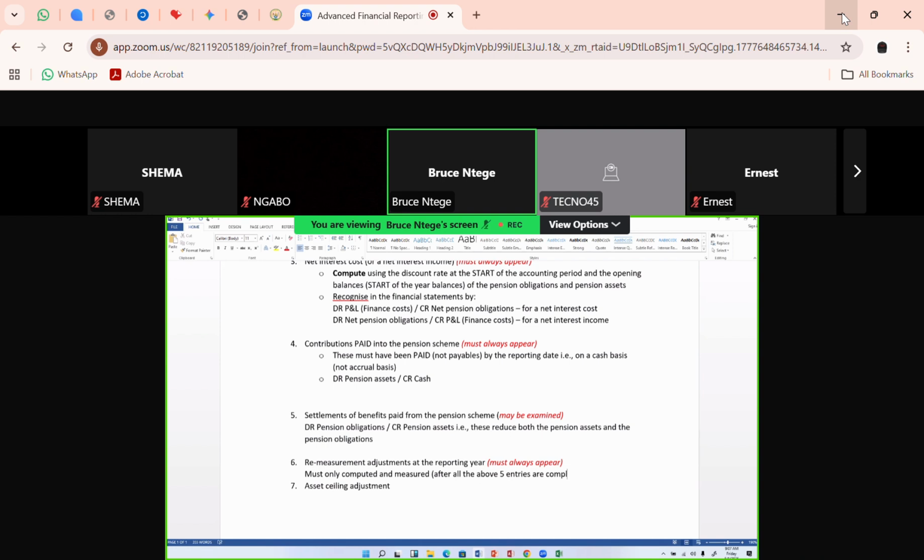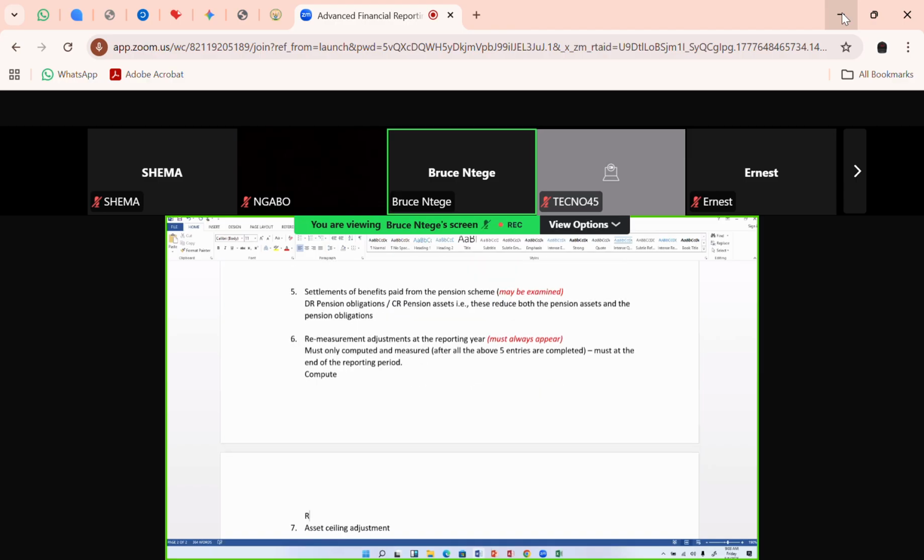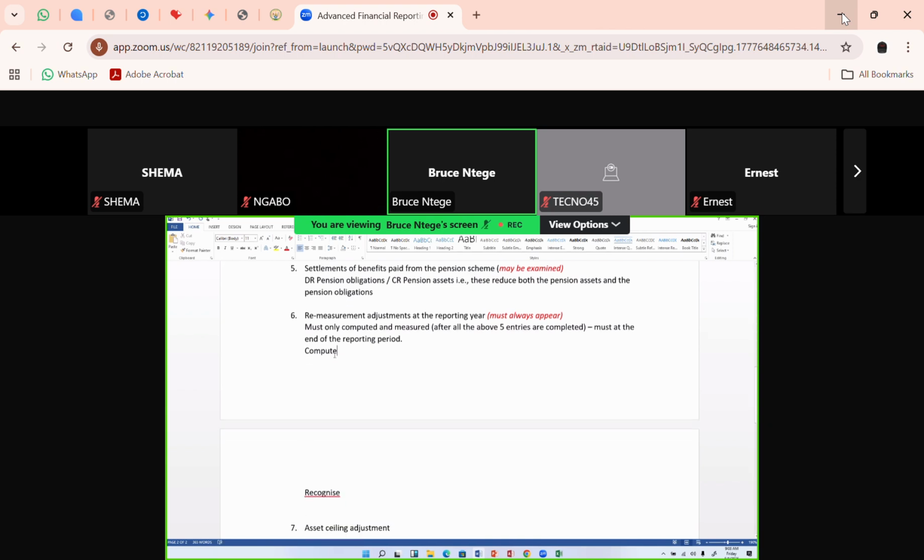Okay, so you come now to the adjustments. This must be at the end of the reporting date. Now, just like for the net interest cost, we shall have to do 2 things here. One is that we are going to compute that remeasurement adjustment. Secondly, you're going to recognize them in the financial statements. So let's start with the compute. You're computing them as mathematical differences, so these are going to be balances or differences.